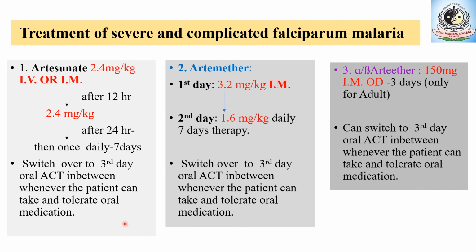See, out of these three, artesunate, artemether and arteether, in an emergency condition, the intravenous route is the only option for artesunate. It is highly efficacious and intravenous administration is possible. So artesunate is the drug of choice for the treatment of severe complicated falciparum malaria. If it is not available, then the option is artemether by intramuscular administration for the treatment of severe complicated falciparum malaria.